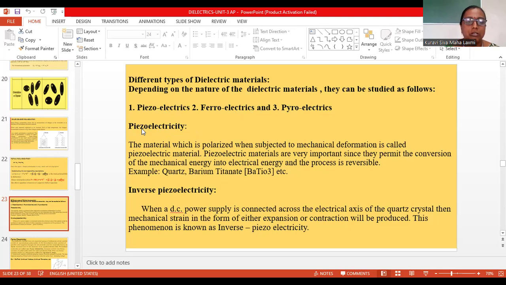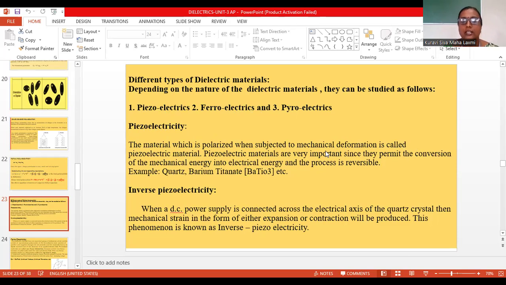So what is piezoelectricity? Piezo means mechanical force. The materials which are polarized when subjected to mechanical deformation are called piezoelectric materials. We know that polarization is nothing but the formation of dipoles.